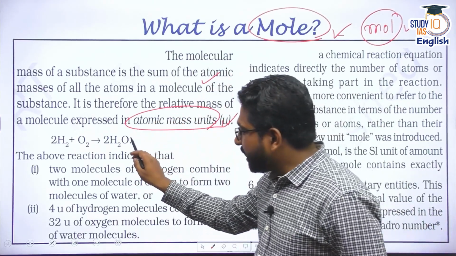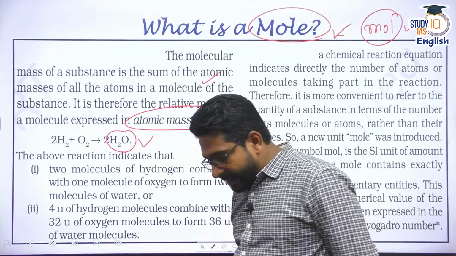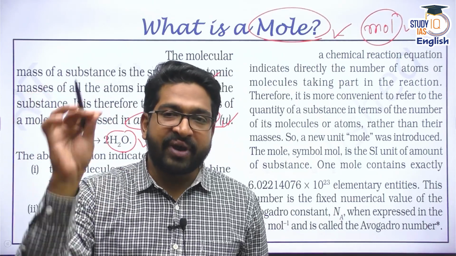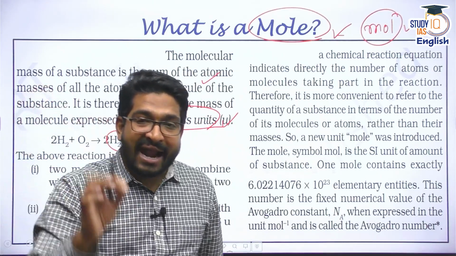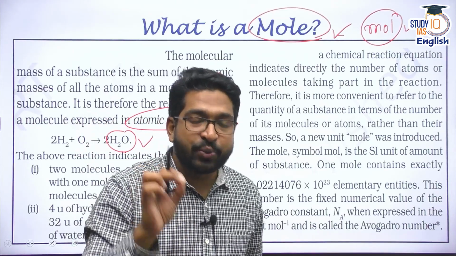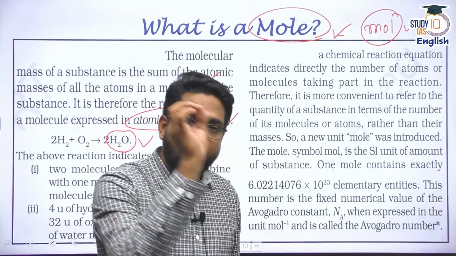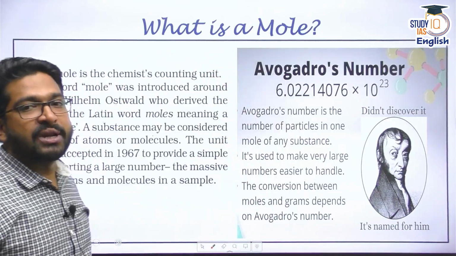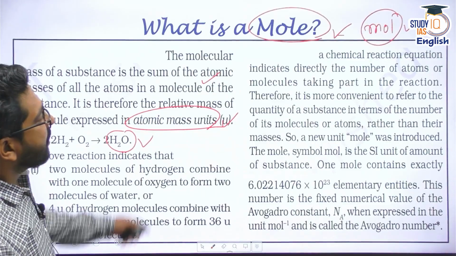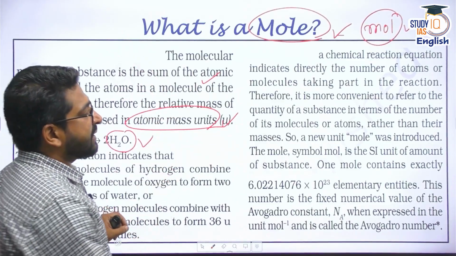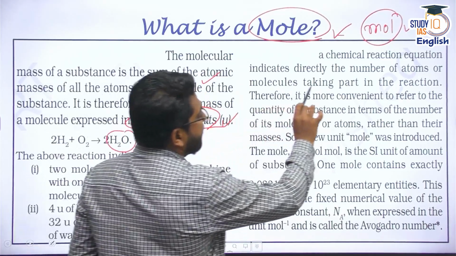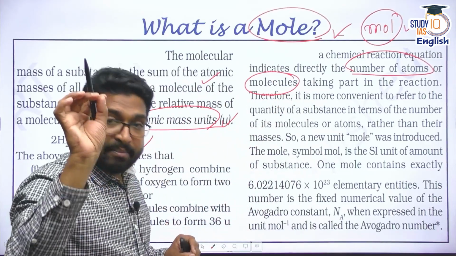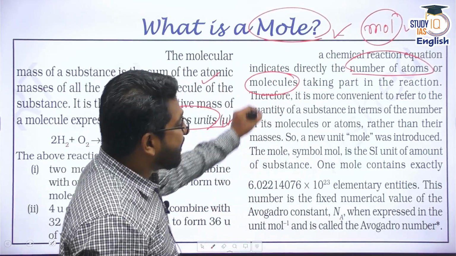And whenever we take an atomic mass unit, we have created a unit where we say one mole of any molecule, of any compound, is going to have a standard number of its constituents, a standard number of atoms, a standard number of molecules in it. And that is defined by something called Avogadro's number. So please remember, a mole is a unit in any chemical reaction. This mole indicates the number of atoms or the number of molecules. Remember, the number of atoms or number of molecules taking part in the reaction.